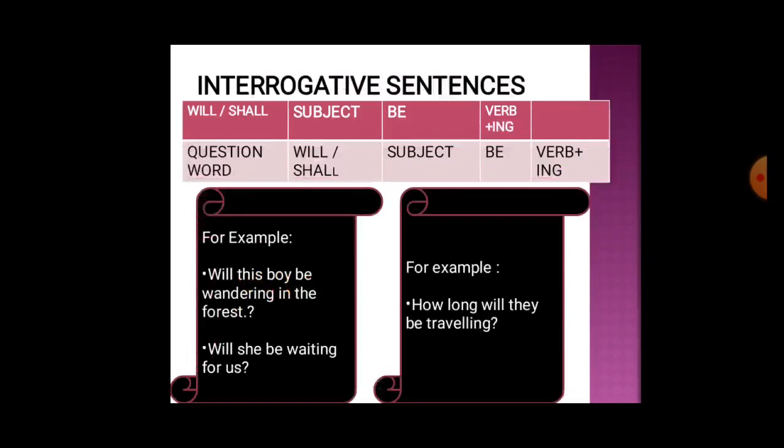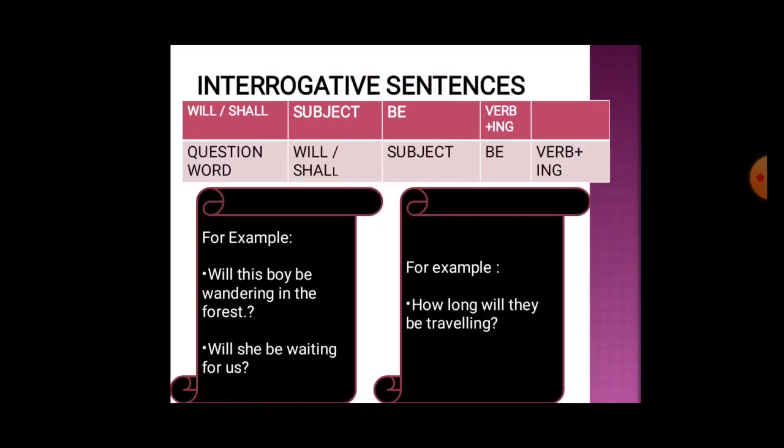Now, interrogative sentence. The structure is will or shall, then subject, then be, and then present participle. For example, will this boy be wandering in the forest?